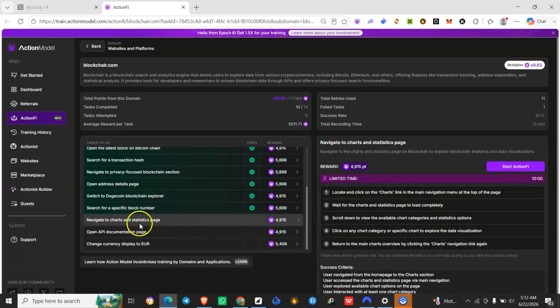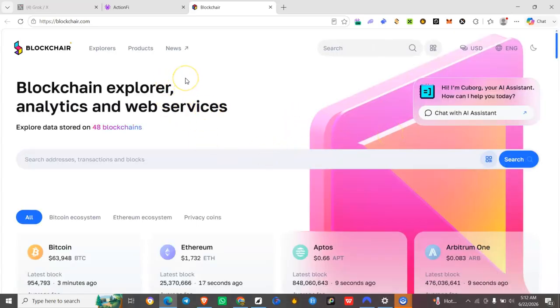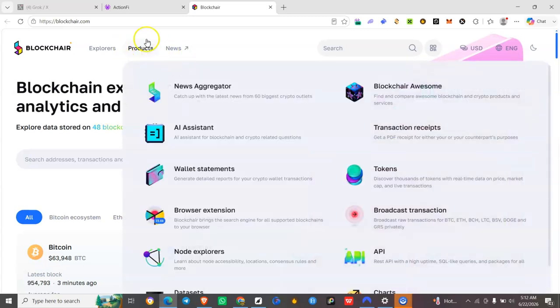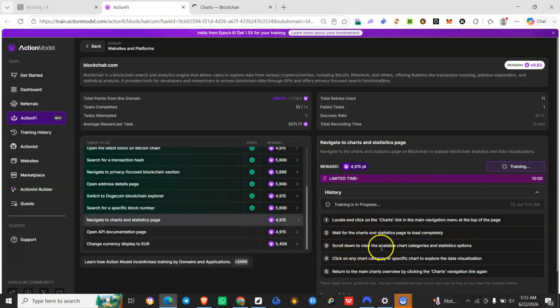Then navigate to chart and statistic page. This is easy. You click on start to get this started. Right now, this is what you do. You hover around product, then you come down here where you see chart. You open the chart. Let's go back again and see, scroll down to view available chart category and statistics.